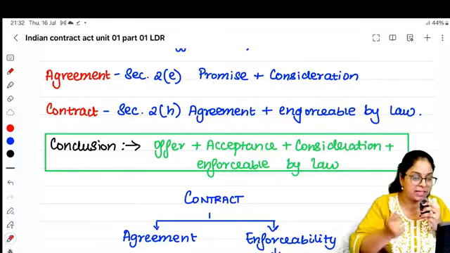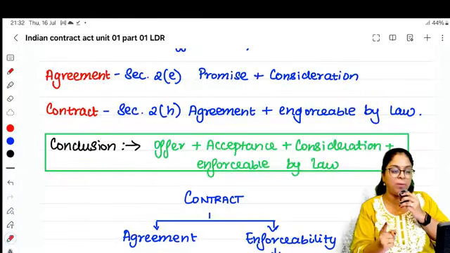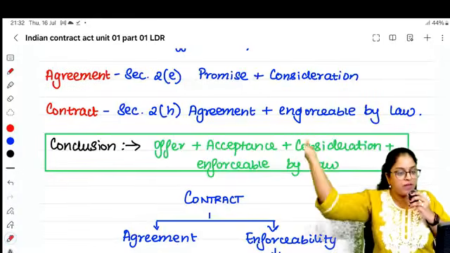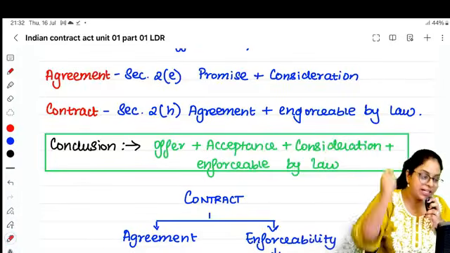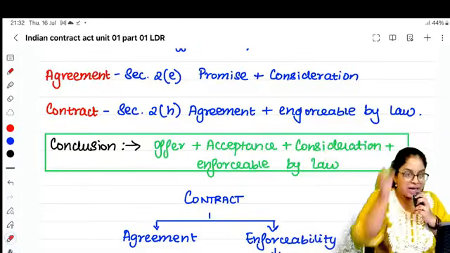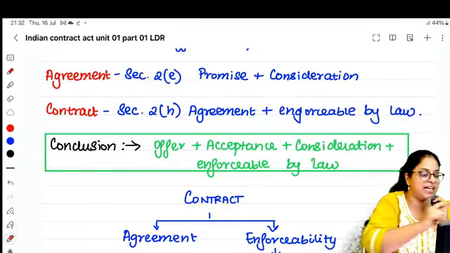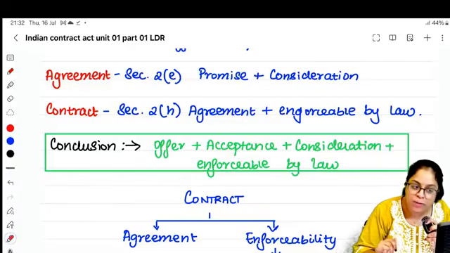Tomorrow, if any party, any 2 of us do not fulfill our obligation, we breach the contract, we will go to the court. And the intention, it's a contract. So an agreement becomes contract only when it is enforceable by law. And what is enforceable by law?